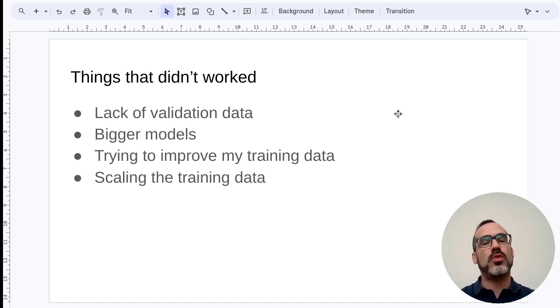I also tried many things to improve my training data, but none of them worked. I also tried scaling the data, since I used GPT-4 for generating the data. It was really easy to scale the data. It was just a matter of doing more calls to the API, but again, it didn't work.